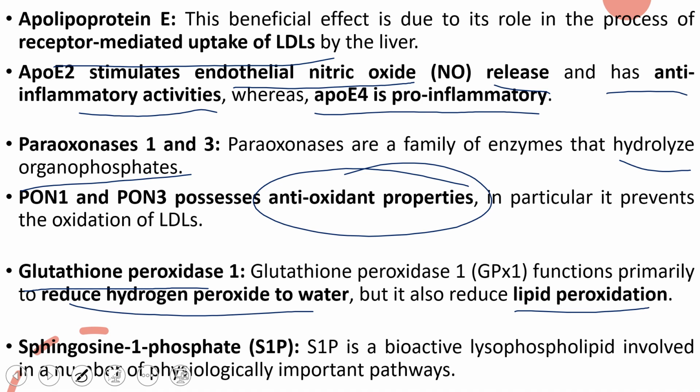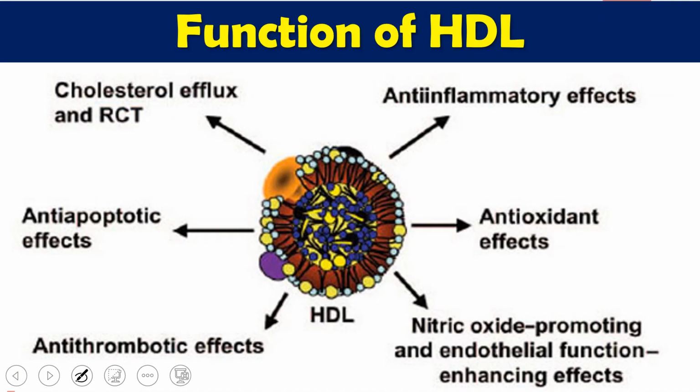It is a bioactive lysophospholipid which is involved in physiologically important pathways. So you have seen a number of apoproteins, like apoprotein A, A4, E, then paraoxonase 1, 3, and glutathione peroxidase. These are apoproteins and proteins which have antioxidant or anti-atherosclerotic activity.